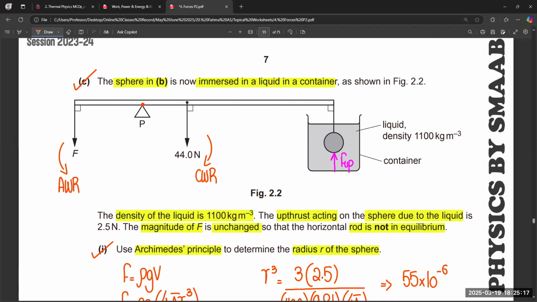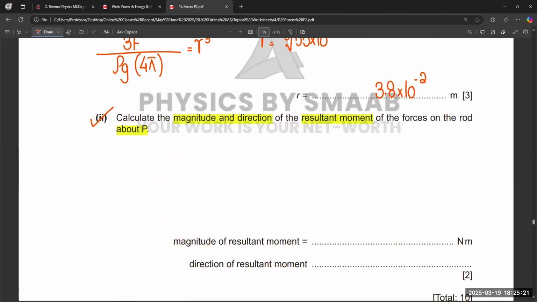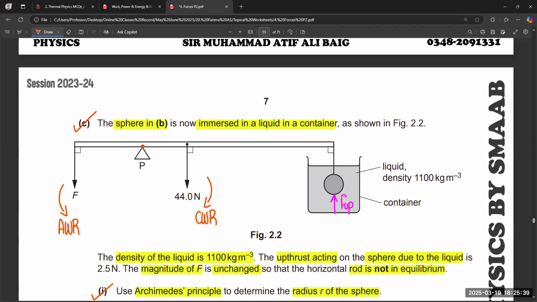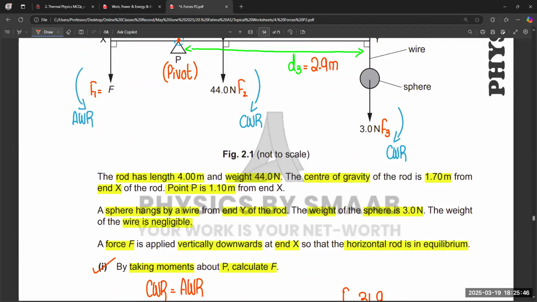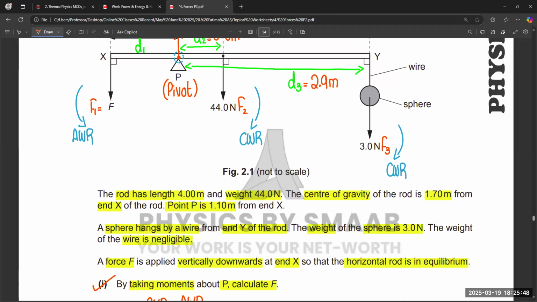And this force is also at the same distance, just like the previous 1.1. So F multiplied by 1.1 is equal to the weight of the body plus, now this whole distance is equal to 2.9, because this distance is 2.9 from the old diagram.